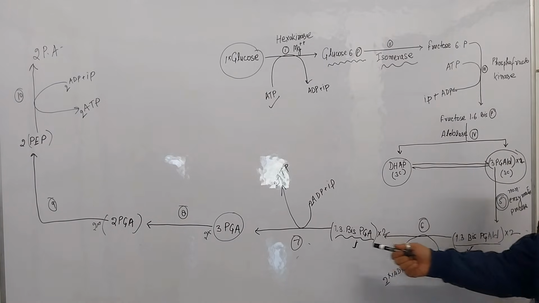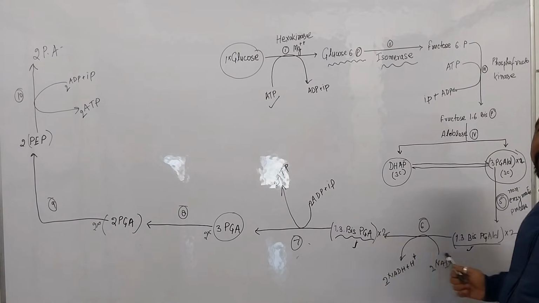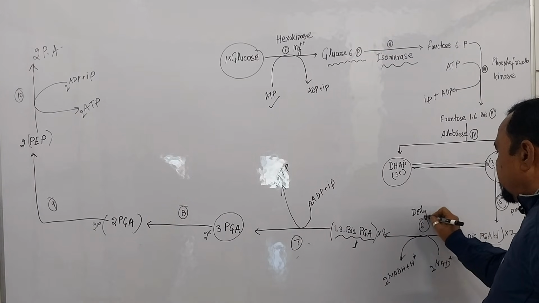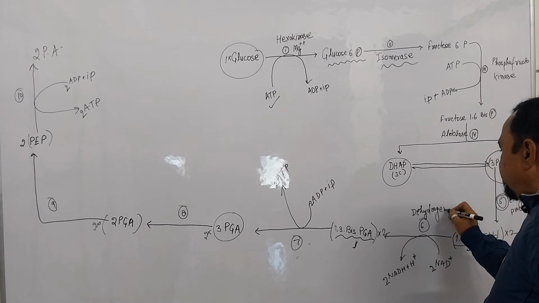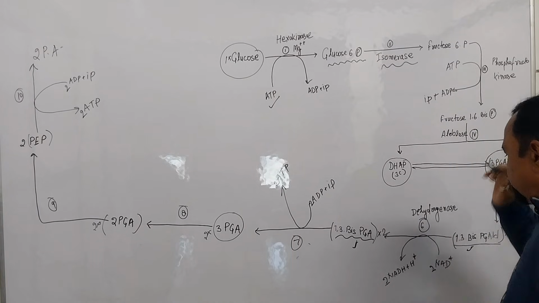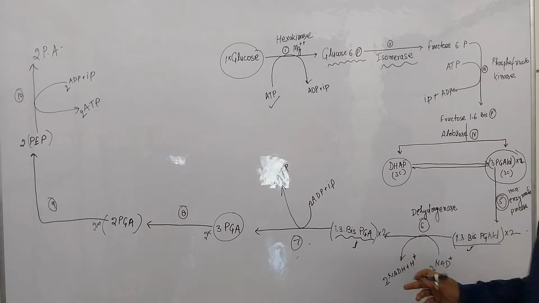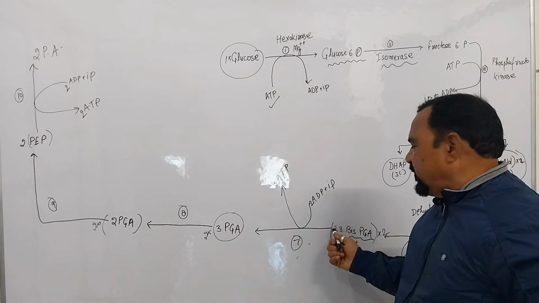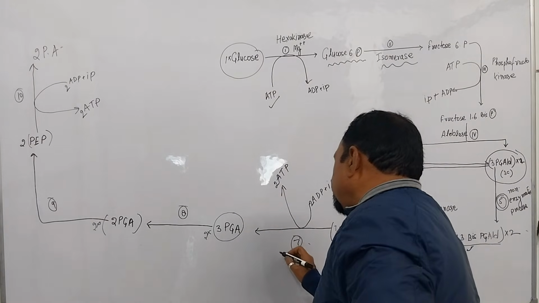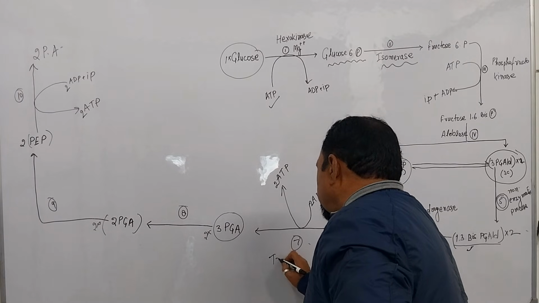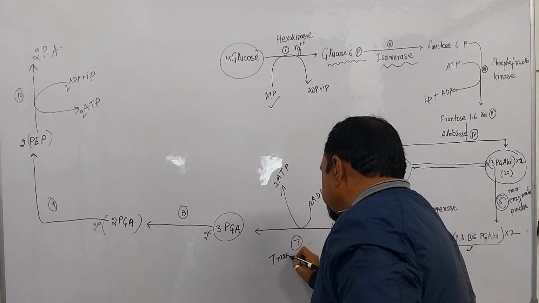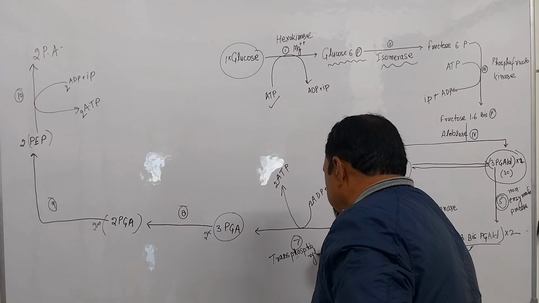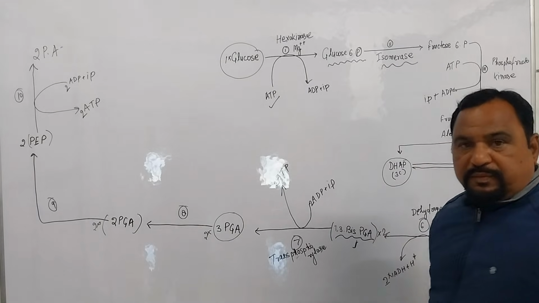1,3-bisphosphoglyceraldehyde is converted into 1,3-bisphosphoglyceric acid, means aldehyde into acid. So here dehydrogenase enzyme activates. Okay, and in the 7th step, 1,3-bis-PGA to 3-PGA. What is the meaning of this? One phosphate group is broken. Then here the enzyme transphosphorylase activates.